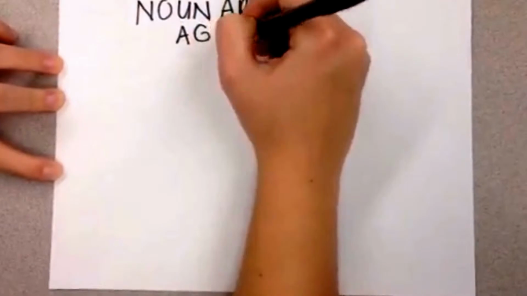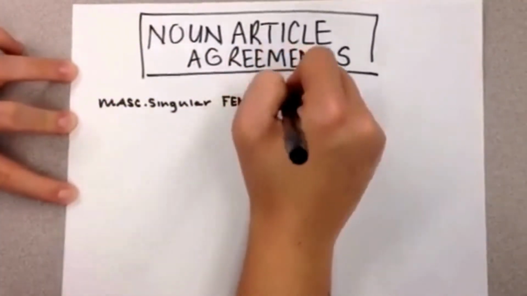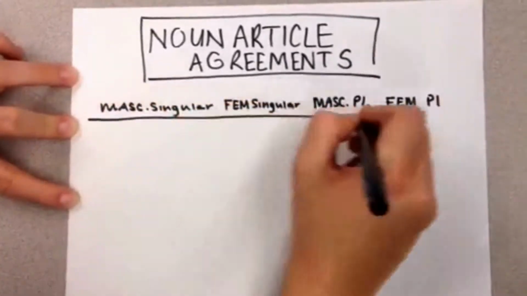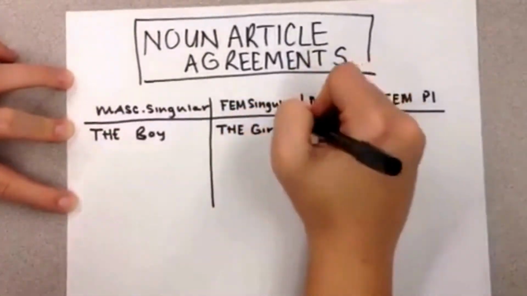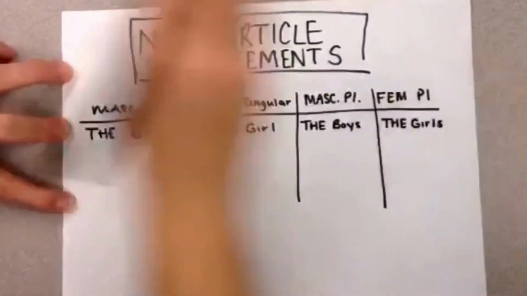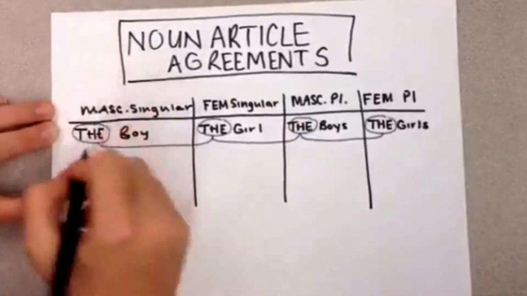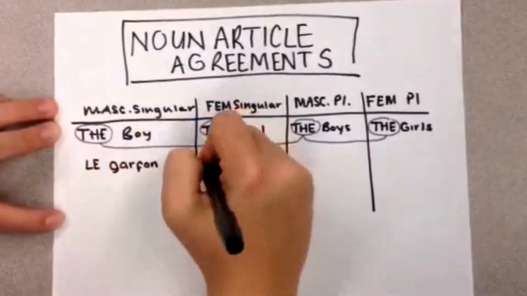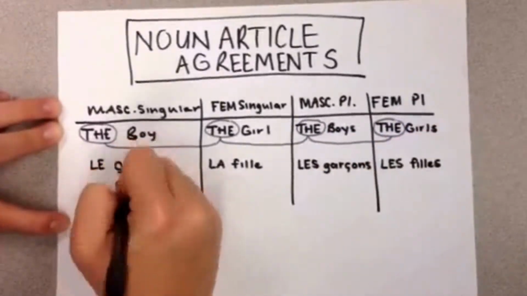Let us first examine noun-article agreements. In English, we see in the boy, the girl, the boys, and the girls that the definite article the does not change form in any variation of gender or number. In French, however, the definite article appears in three forms: le for singular masculine nouns, as in le garçon, la for singular feminine nouns, as in la fille, and les for plural nouns, as in les garçons and les filles.